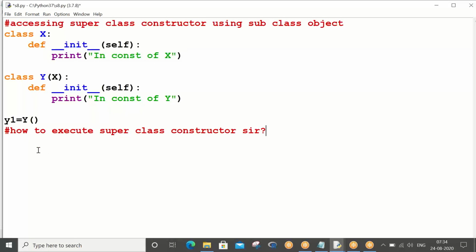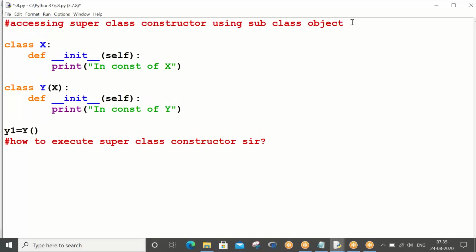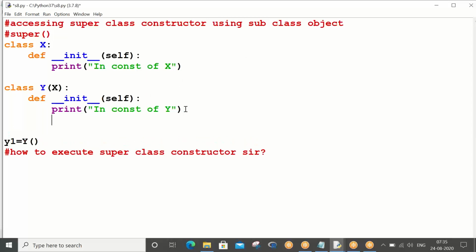But there is a provision for you in Python to see the old logic as well. So what is that? It is basically the super method. Okay, so the super method helps in accessing the superclass properties, be it a constructor or a method, anything.